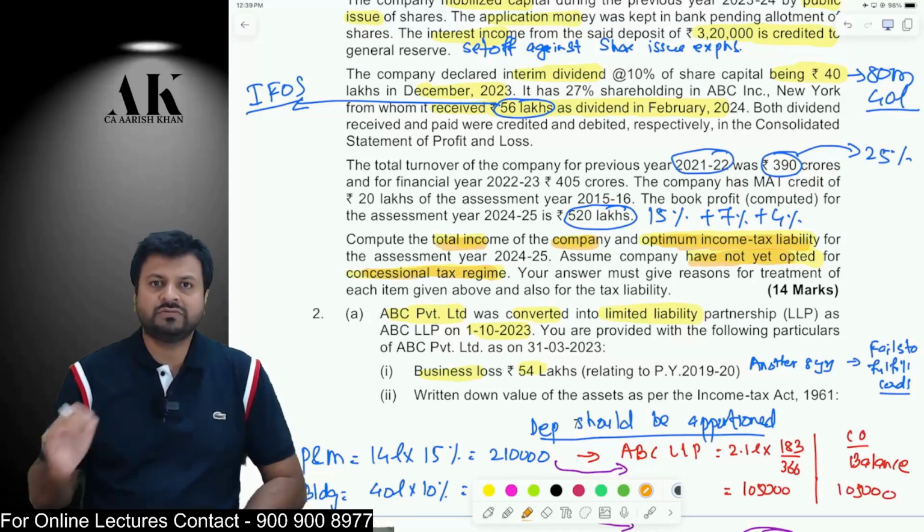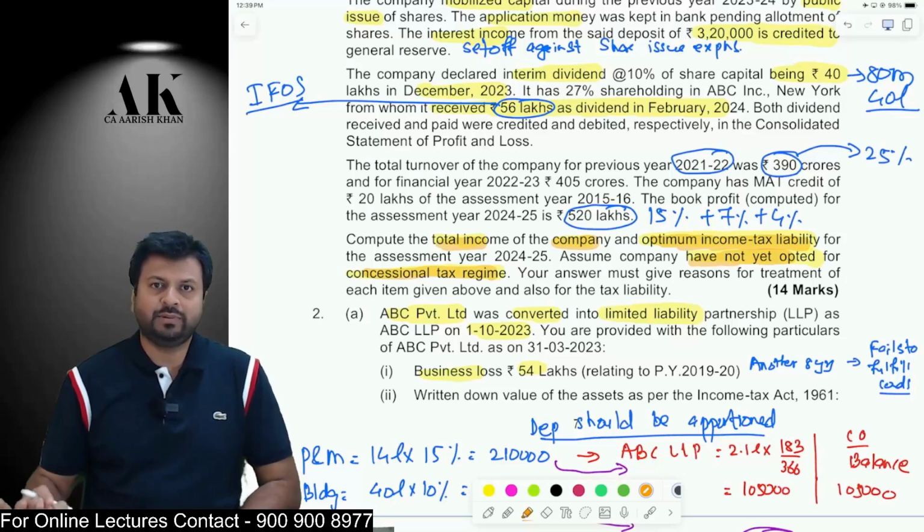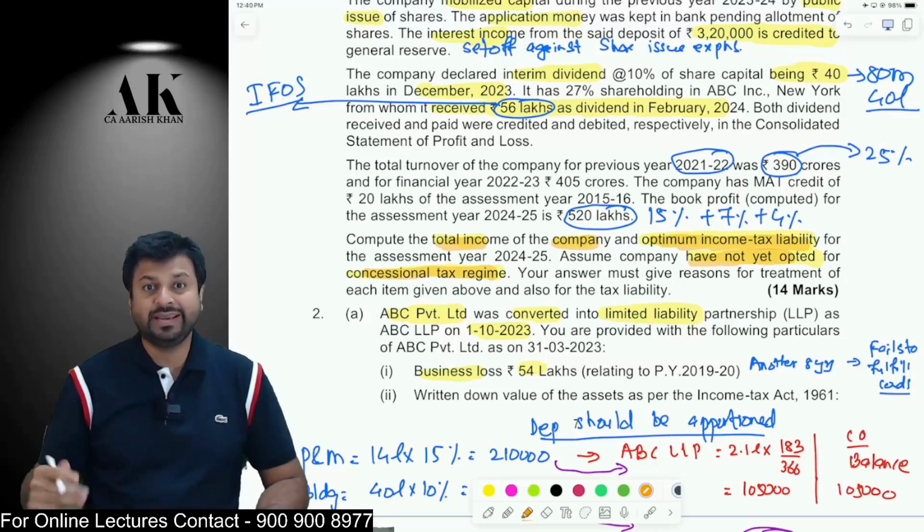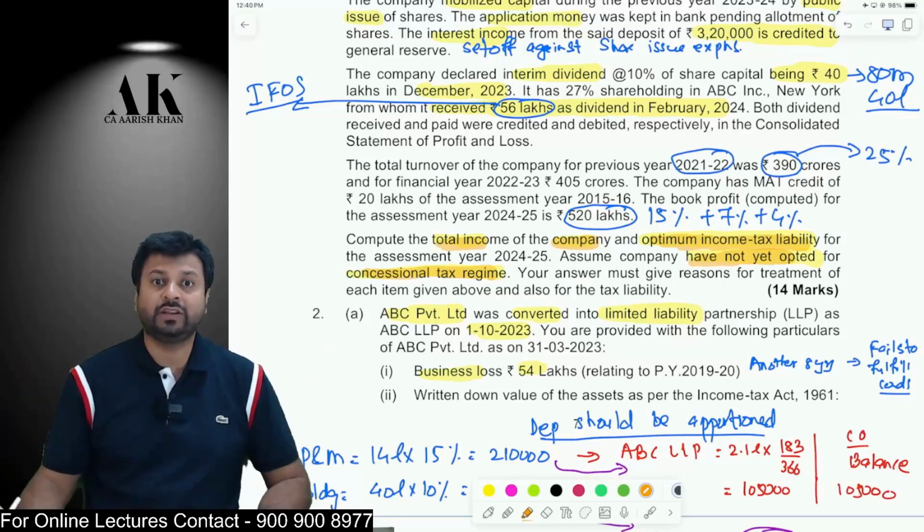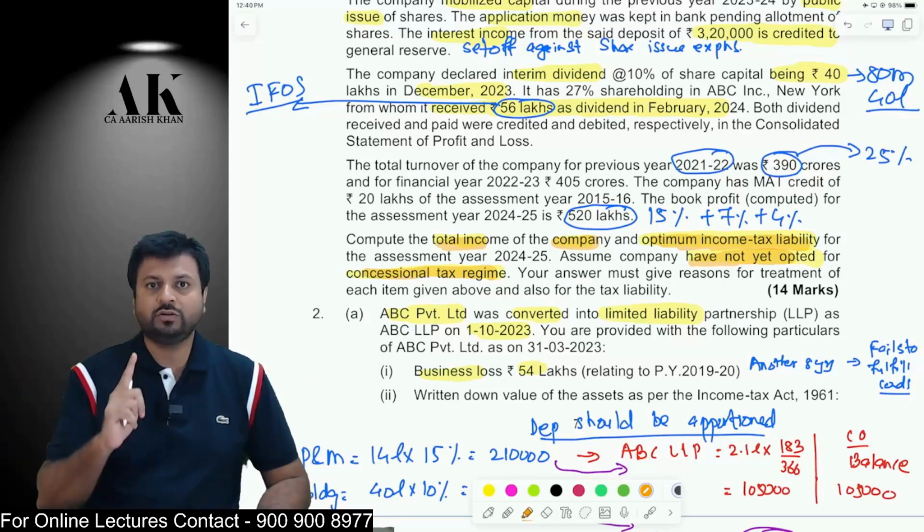Now, the only option which they have right now is 115BAA, because 115BA is not possible. BA is possible if you opt in the first year. 115BAB is also not possible. BAB is also possible only if you opt in the first year of the operations. But 115BAA is open for every year. Okay. So therefore, we need to make 3 calculations here.